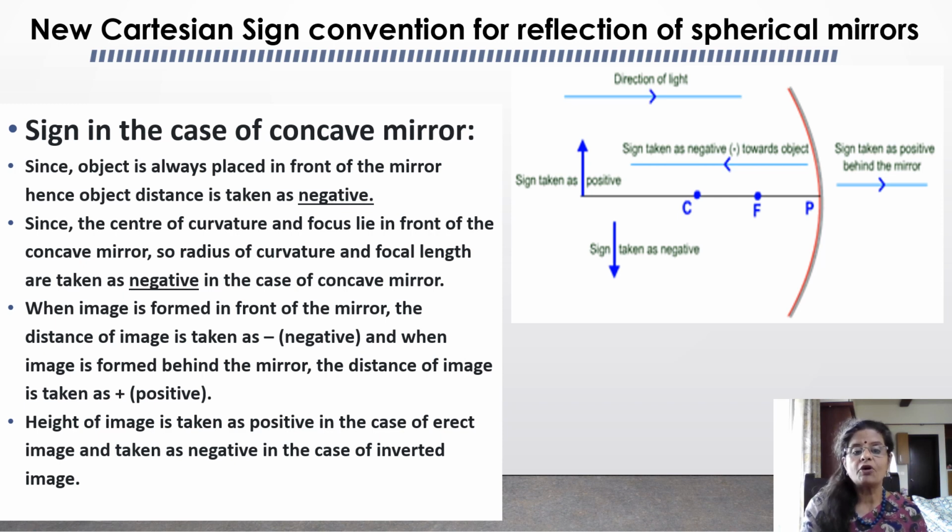When the image is formed in front of the mirror, the distance of the image is taken as negative, and when the image is formed behind the mirror, the distance of the image is taken as positive. The height of the image is taken as positive in case of an erect image, and negative in case of an inverted image.